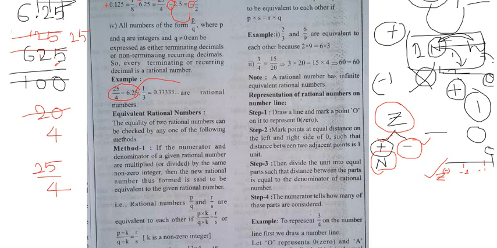1 by 3, if I convert it into a decimal, I get 0.3333. So for this condition, can I write 0.3 bar? Based on this, they are divided into two conditions. Here the numbers are repeating, and here the numbers are non-repeating. Yes or no? Only 3 is repeating. There is no end, and so on.